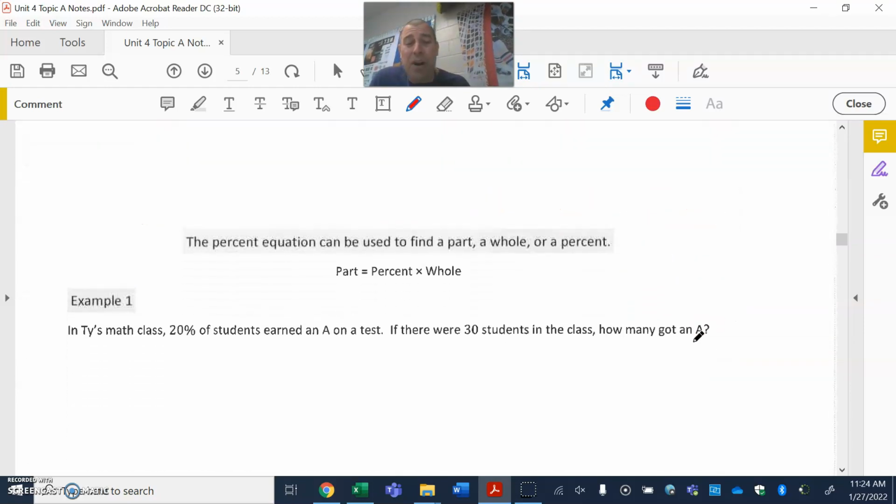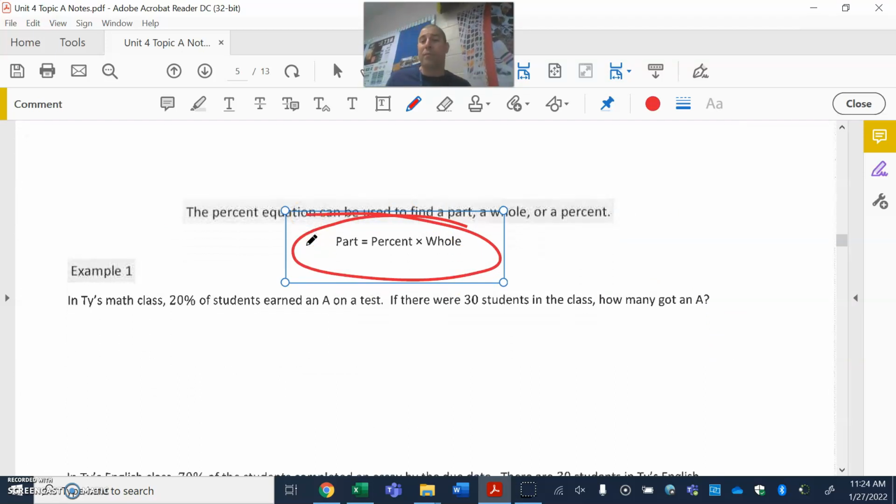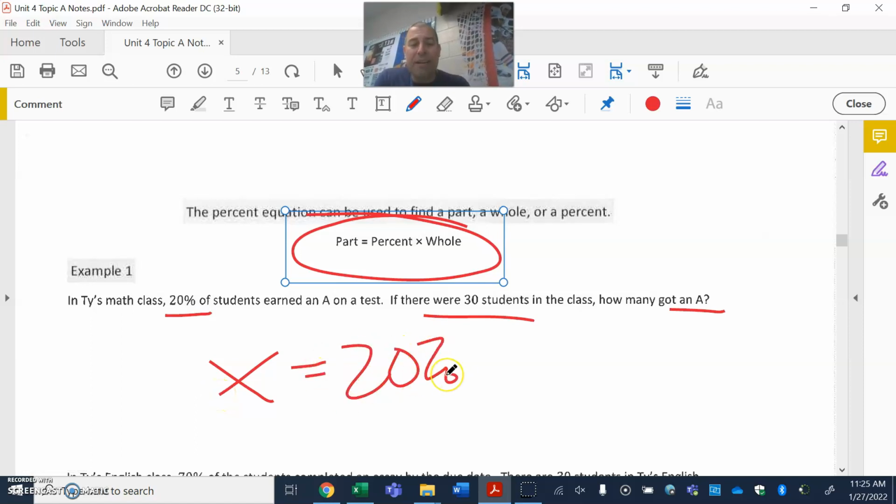And then this is how it all goes together. Part is always equal to the percent times the whole. So in Ty's math class, 20% of the students earned an A. There are 30 students in the class. How many got an A? Well, I don't know how many got an A. I do know that there are 20%, and I do know that we have 30 students, so that is a multiplication problem.